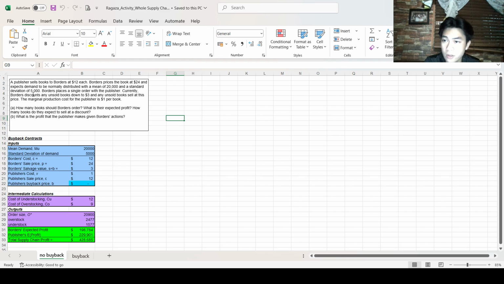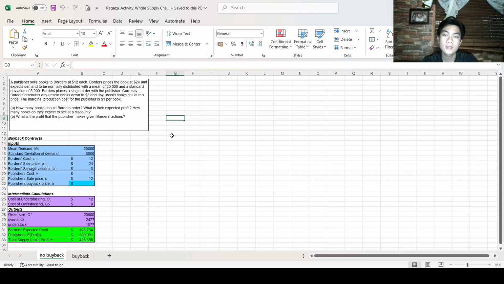So a publisher sells the books to Borders at $12 each. The Borders prices the book at $24 and expects a demand to be normally distributed with a mean of 20,000 and has a standard deviation of 5,000. The Borders places a single order with the publisher. Currently, Borders discounts any unsold books down to $3. With any unsold books sold at this price, the marginal production cost for the publisher is $1 per book.